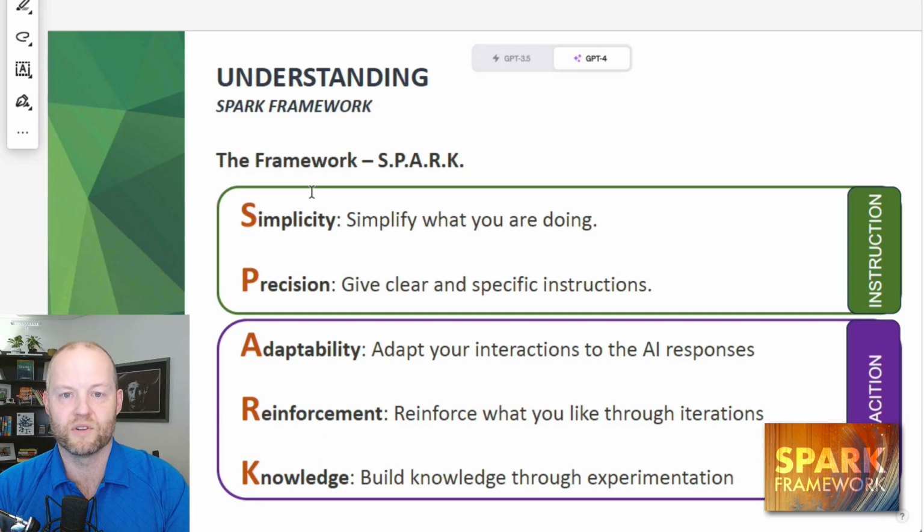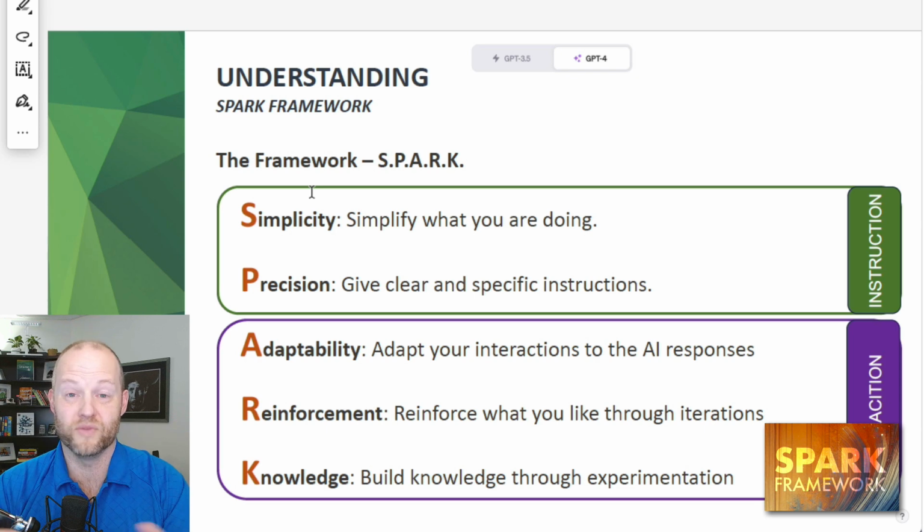How do we look at the Spark Framework for us in this class or in this context? Well, if we're doing communication back and forth and using courseware or any content in general, I want to communicate that with someone. The first piece is saying, okay, how do I take my complex ideas and simplify them? How do I make them very clear and use no ambiguous language? I want to be very clear of what we're doing. The next thing is saying, how do I have more precision? How do I add more detail and specific instructions to what I want to do?